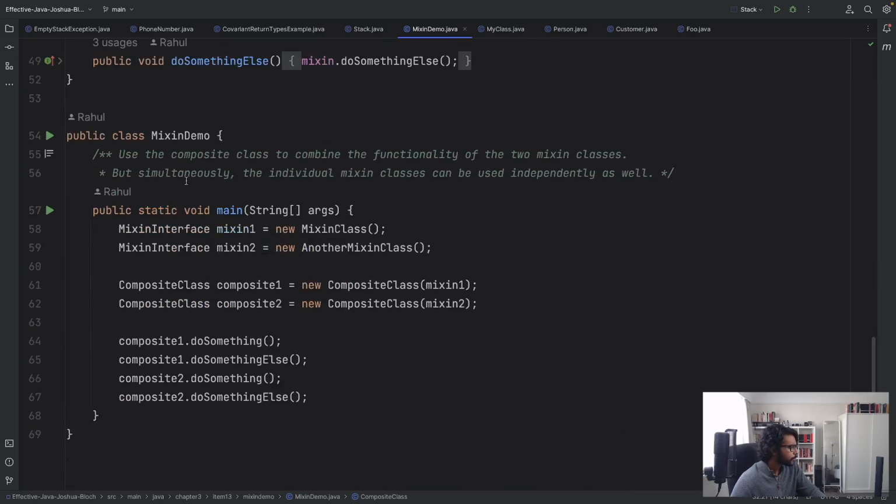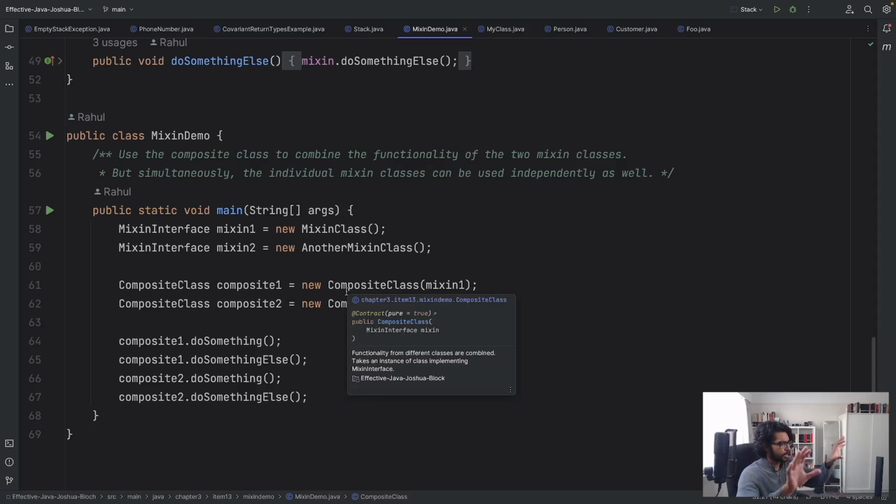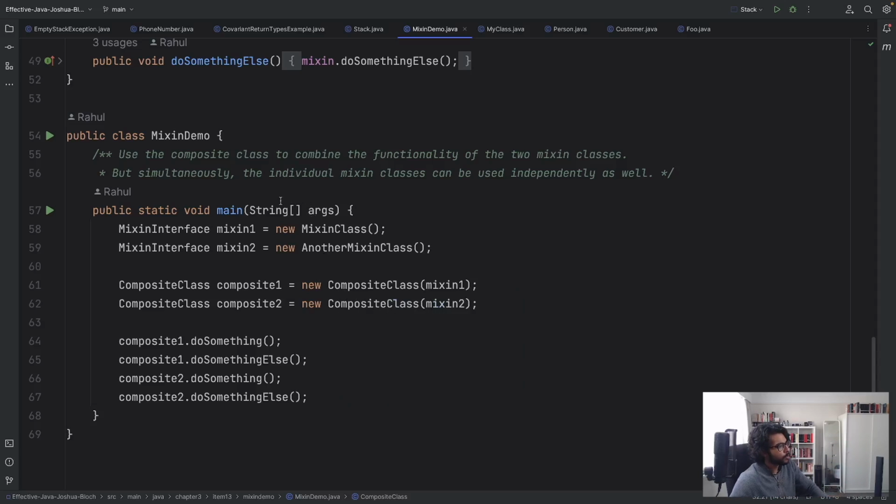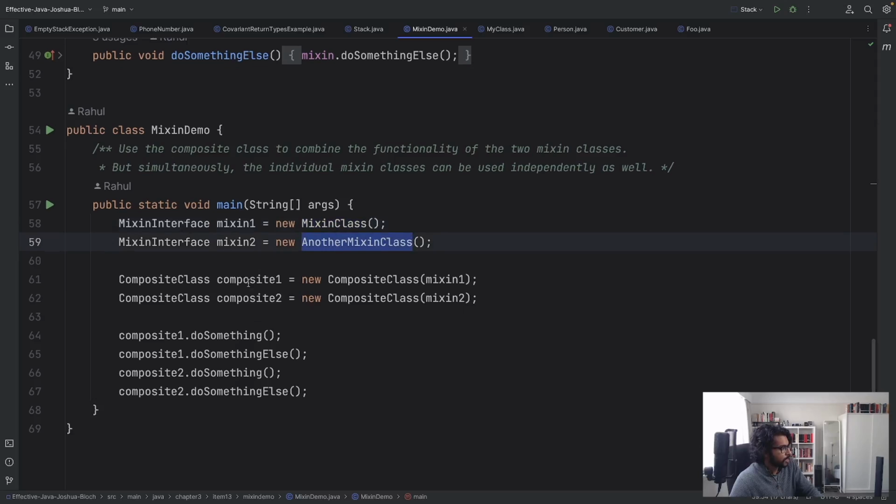What this composite class allows us is to combine the functionality of two classes, but simultaneously the individual Mixin classes can also be used independently. So we have Mixin 1 and Mixin 2, which are both of Mixin interface type, but one is the Mixin class and the other is another Mixin class, and we have the composite classes, composite 1 and composite 2.